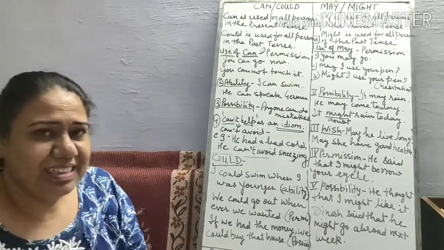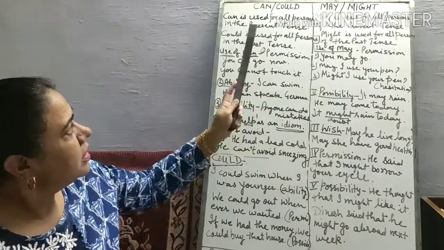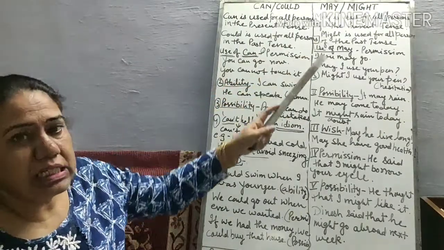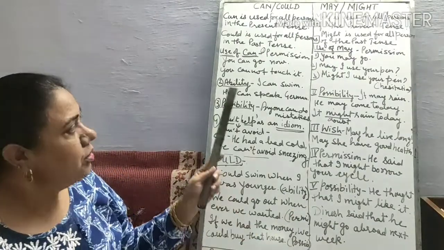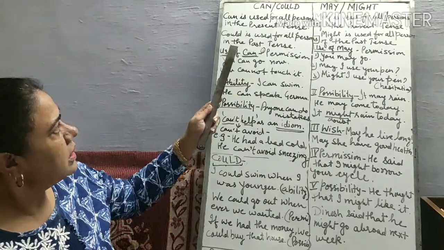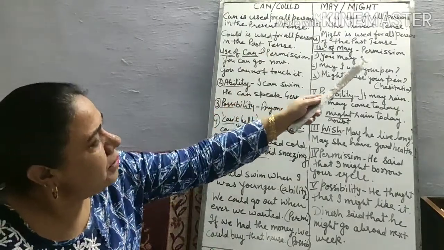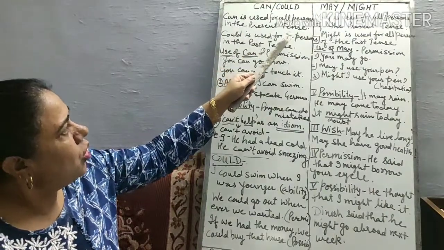Hello. Today we will study can, could, may, might as modal verbs. In an earlier video we studied will, would, shall, should. So today our topic is can, could, may, might. Let us start. Can is used for all persons